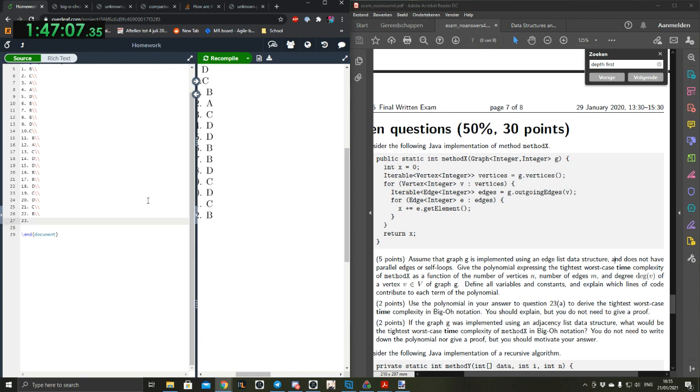From top to bottom, we have line 1, constant time. Line 2 just creates an iterable, an iterator from the list of vertices, so we can assume that's constant time as well.